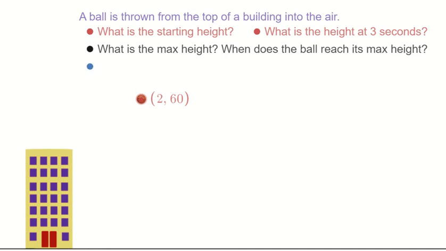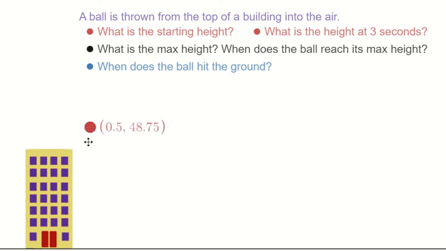And finally, we may want to know, when does the ball hit the ground? It's not on the ground yet. And as we go over here, we can eventually see that around 5.5 seconds, you can't see the number, but around 5.5 seconds, just after 5, the ball will hit the ground. And these are all questions that are very important and questions that we're going to study in this activity.